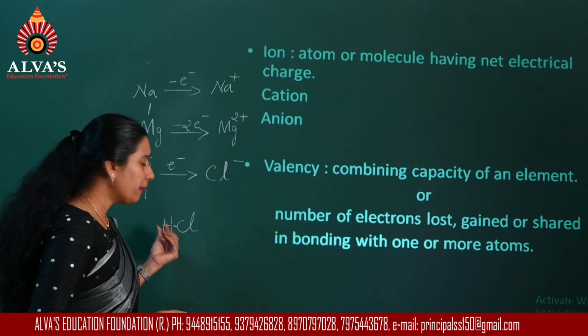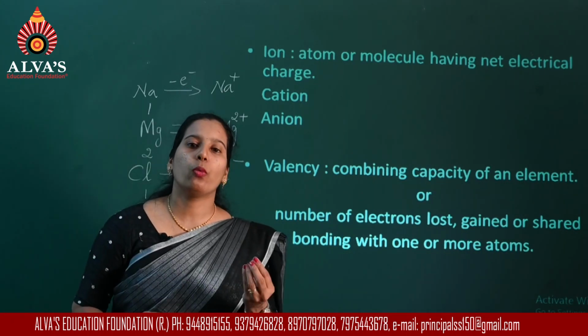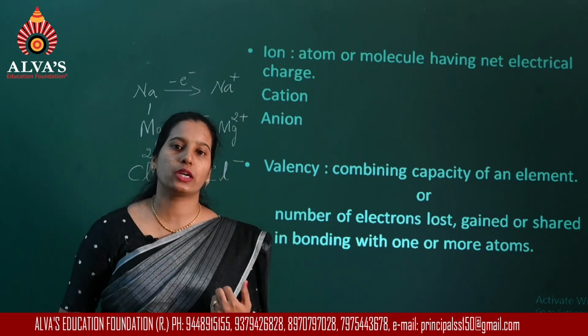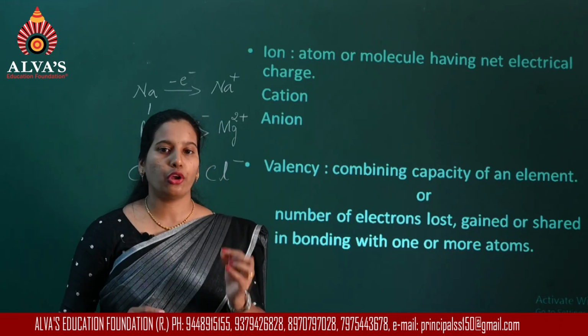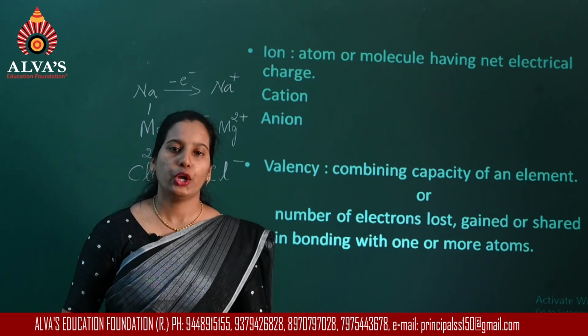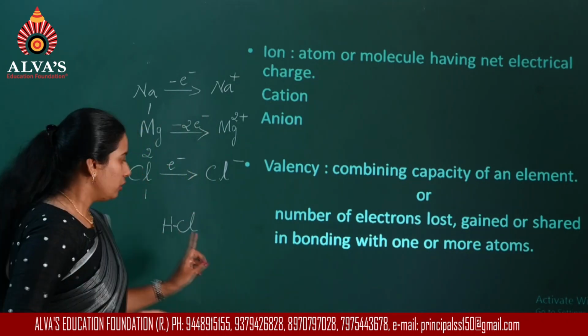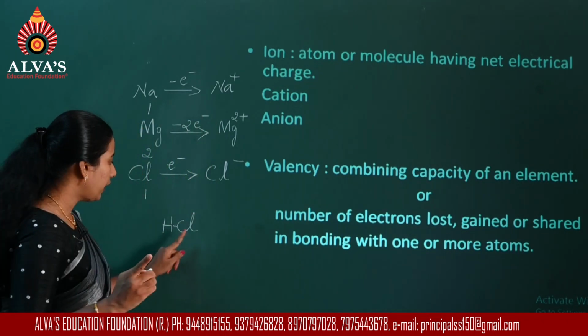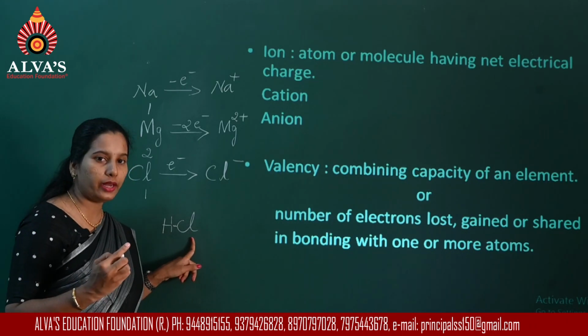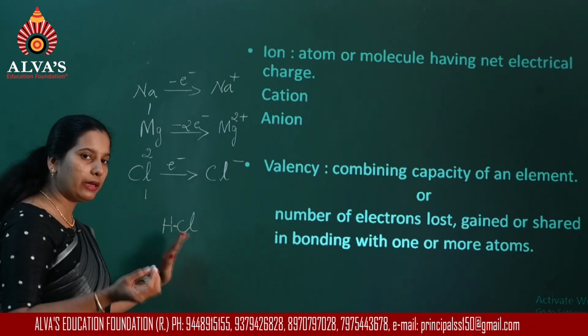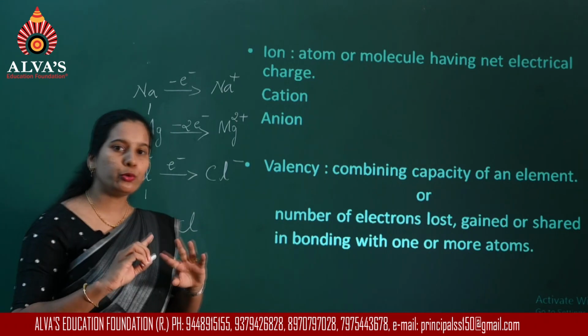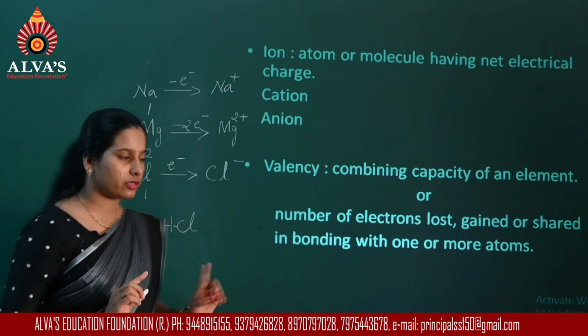To become stable, it needs 1 more electron. It has to acquire the configuration of helium, which we call the duplet state. That 1 electron it will receive from chlorine. Here it is not completely receiving, it is mutual sharing of electrons.